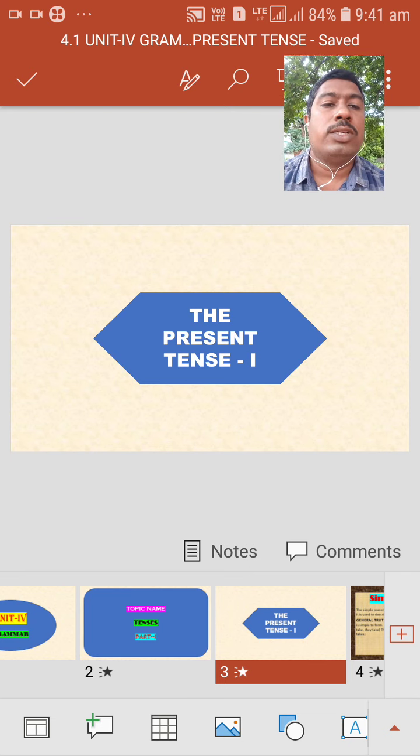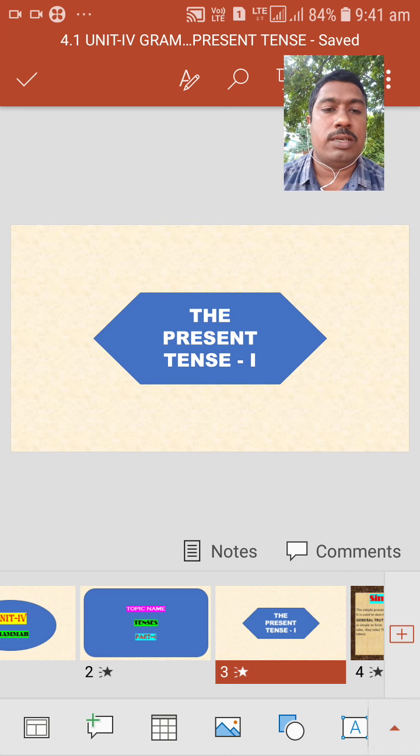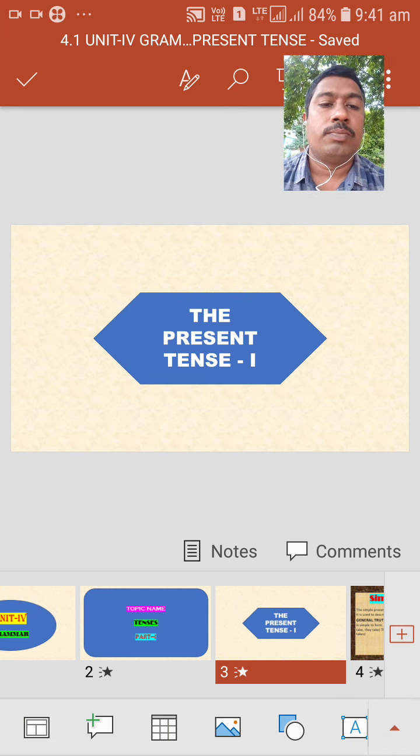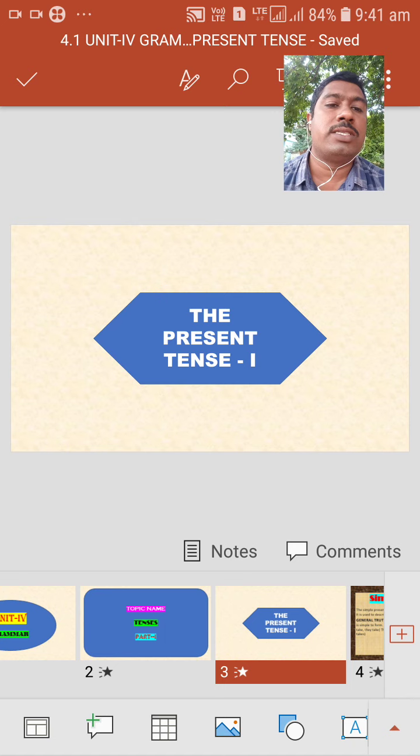By their uses, their structure, their helping verbs, and their clues.